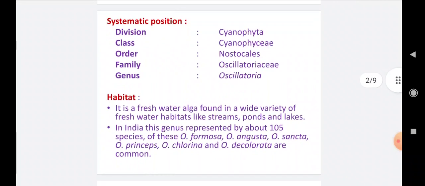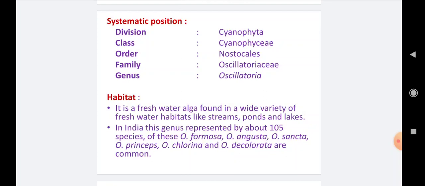The systematic position of Oscillatoria. It belongs to division Cyanophyta, class Cyanophyceae. Previously this class was called Myxophyceae. The recent name is Cyanophyceae. Then order Nostocales, family Oscillatoriaceae, and genus Oscillatoria. It is a member of division Cyanophyta or class Cyanophyceae, and these algae are commonly called the blue-green algae. They are also called cyanobacteria.